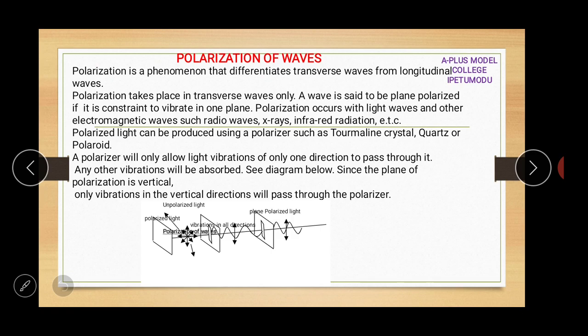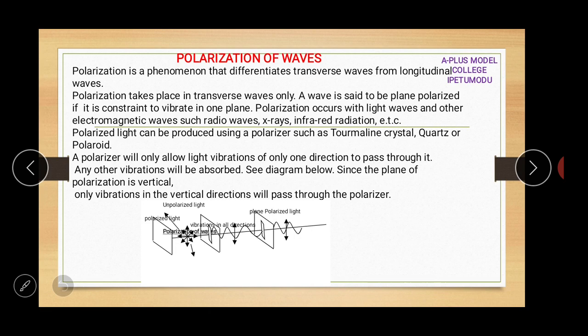An example of that is what I have put there. Polarized light can be produced using a polarizer, such as tourmaline crystal, quartz, or polaroid. A polarizer will only allow light to vibrate in one direction, so any other vibration will be absorbed. So any wave that is made to vibrate in only one direction is said to be a polarized wave. And the example of that, or the diagram, is what you can see in the figure displayed.